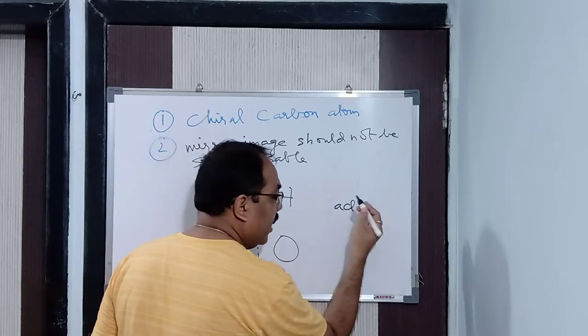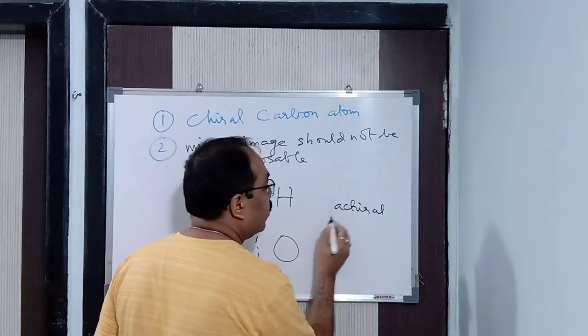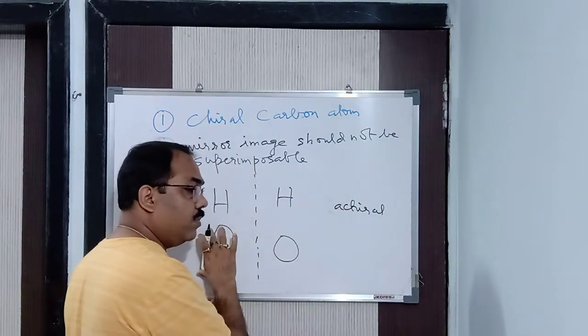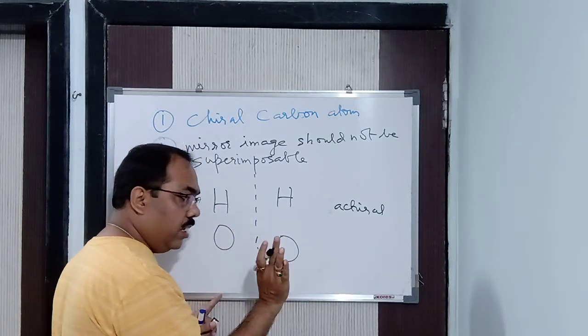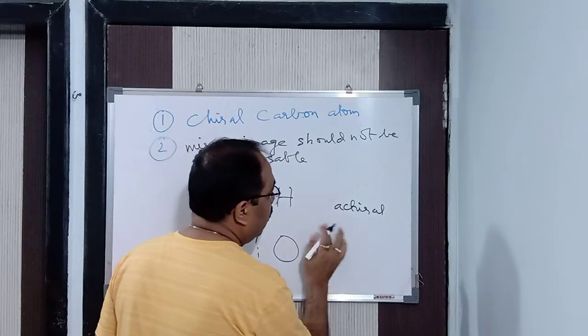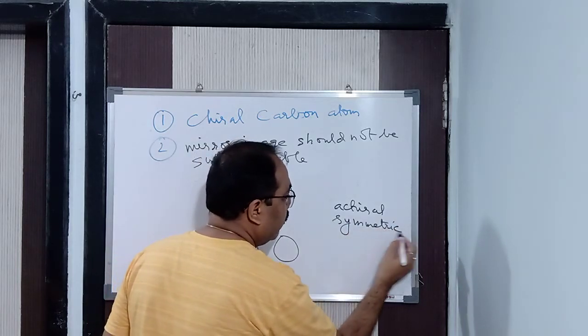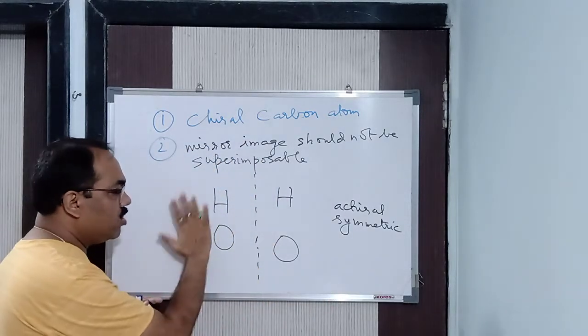Achiral is one word. It is not 'a' and 'chiral' as different words. It is one word, achiral. Which is not chiral means the image superimposes upon the object, it is having a mirror image. Got it? Clear now? The other word is symmetric. We can say that, when the image superimposes upon the object.